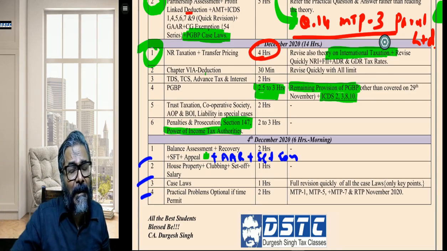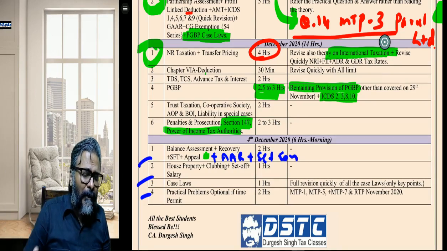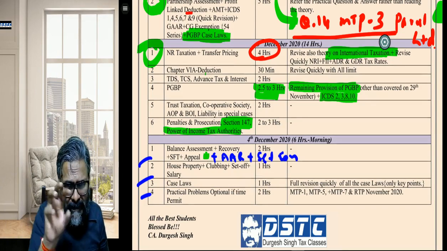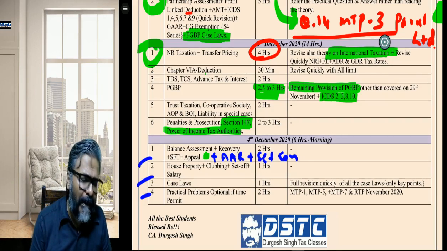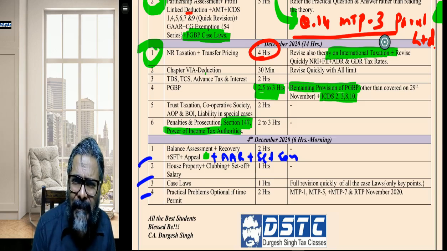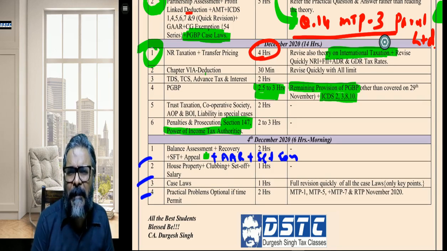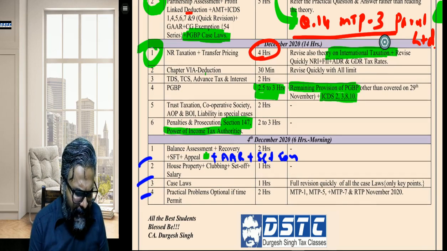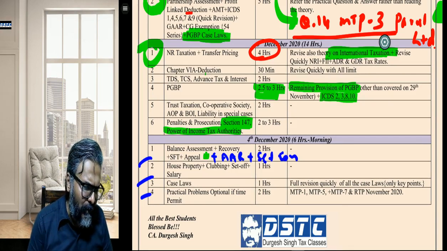In the case of the builder for whom the property is held as stock in trade, the GAV would be considered as nil for a period of 2 years, isn't it? So those are the special points, co-owners and all. These are the cases of house property clubbing. Maybe directly refer the question and answer. Set off, you would already have done it, but maybe some key provisions of sections 78 and 79. 78 and 79 is what you should try to focus upon in the context of set off and salary.